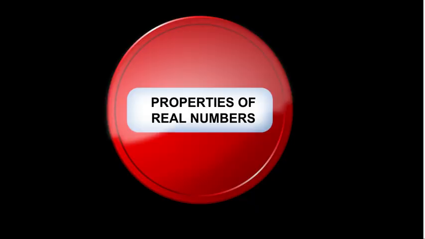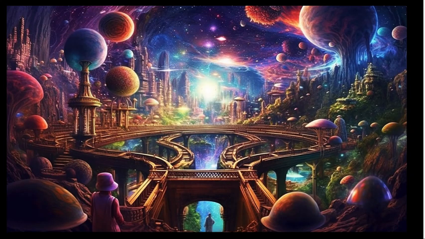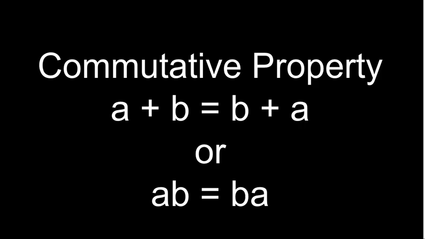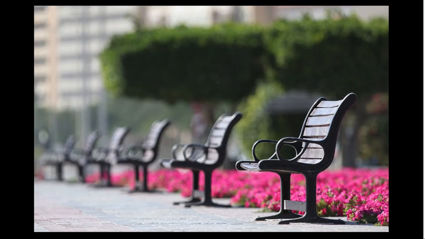Second stop, properties of real numbers. Welcome to the magical world of real number properties. Now, we'll explore some enchanted properties that make real numbers so real. Commutative property. a plus b equals b plus a, or ab equals ba. This one's like switching seats with your friend. It doesn't matter who sits where. The total number of seats remains the same.